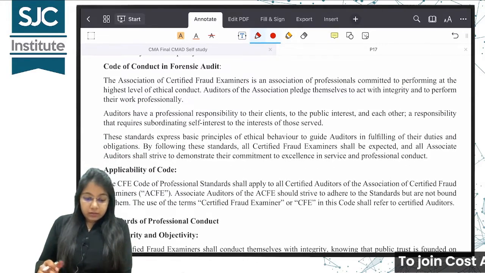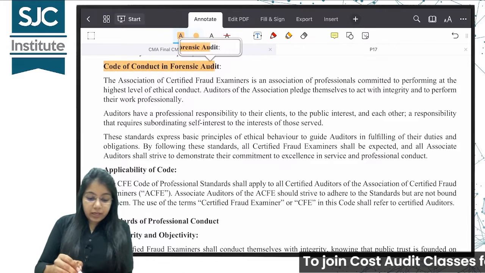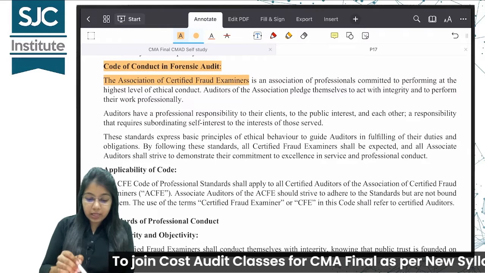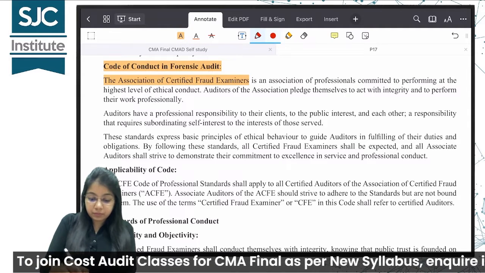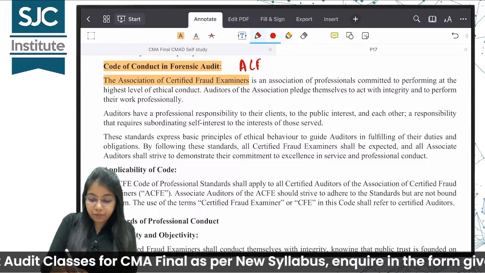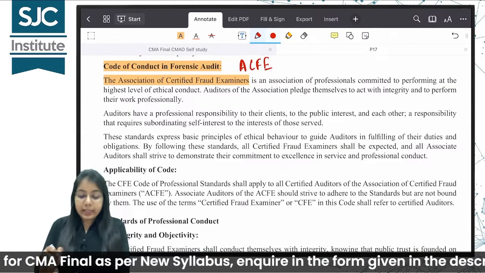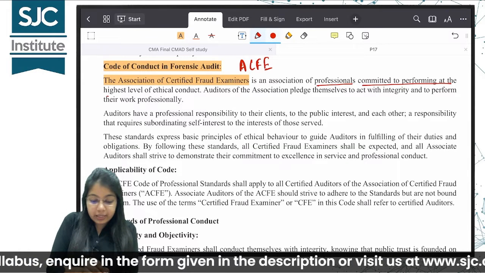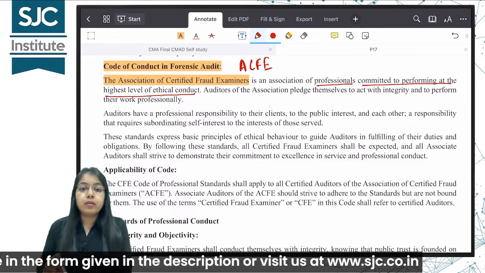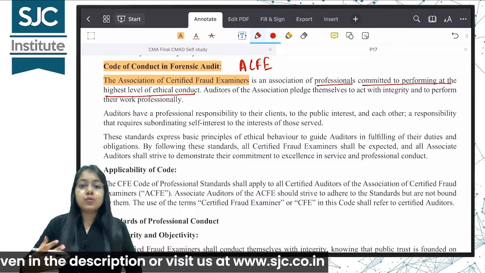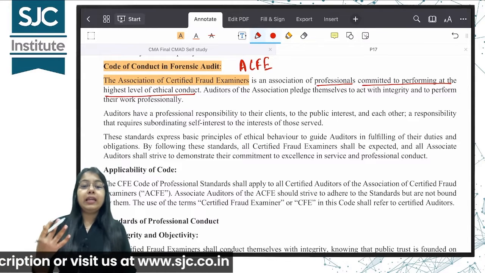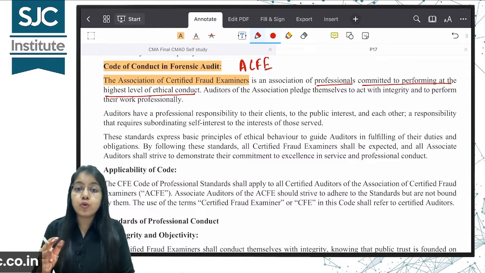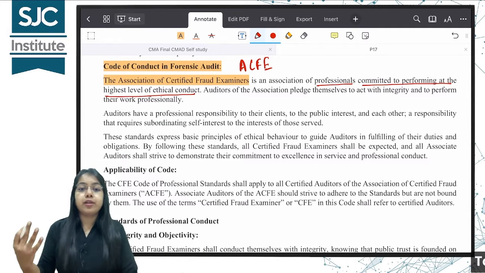Alright, okay, next topic is code of conduct in forensic audit. This is an association, an organization called the ACFE, Association of Certified Fraud Examiners. It is an association of professionals committed to performing at the highest level of ethical conduct. This is basically the association of forensic auditors. ये एक course है, CFE, Certified Fraud Examiner, is a certification course. If you do this, you can act as a forensic auditor.